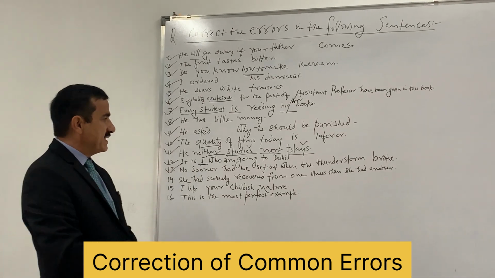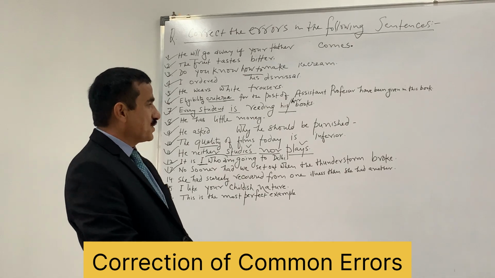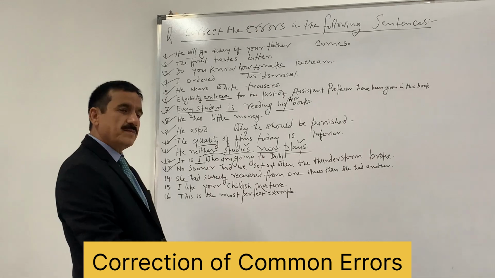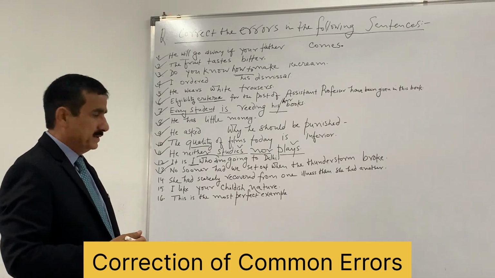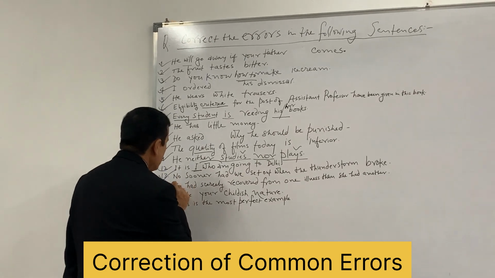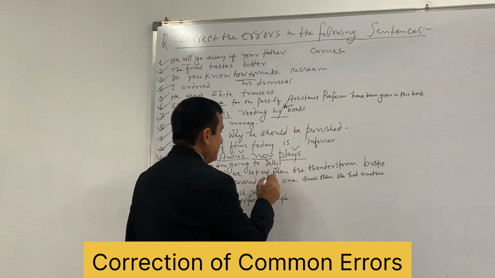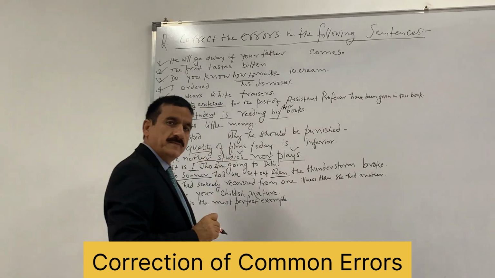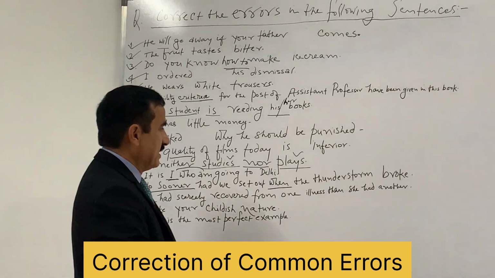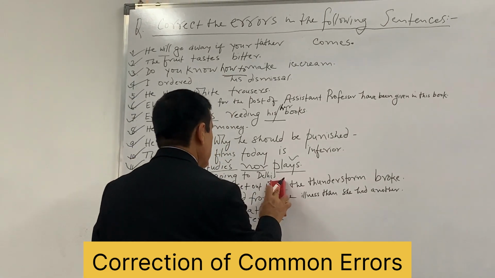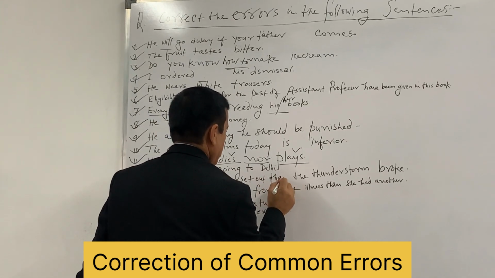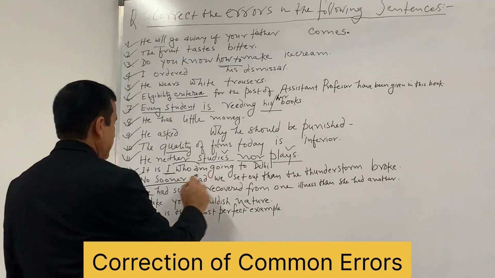13. No sooner had we set out when the thunderstorm broke. When the thunderstorm broke. So this, no sooner had we set out. Set out means to go. So no sooner had we set out. When no sooner is used in a sentence, it is followed by than. It agrees to than. No sooner had we set out than the storm broke out. No sooner than.